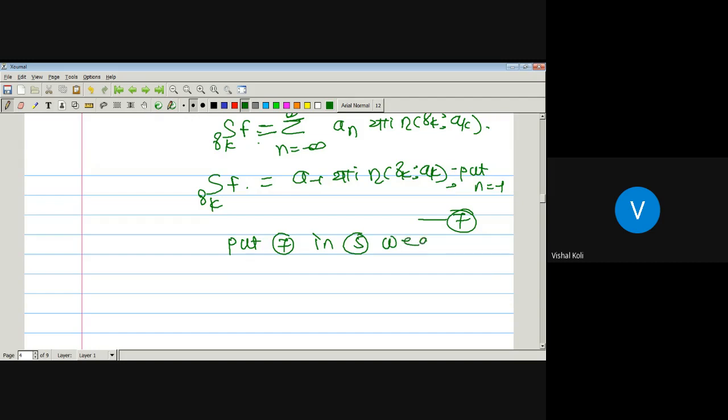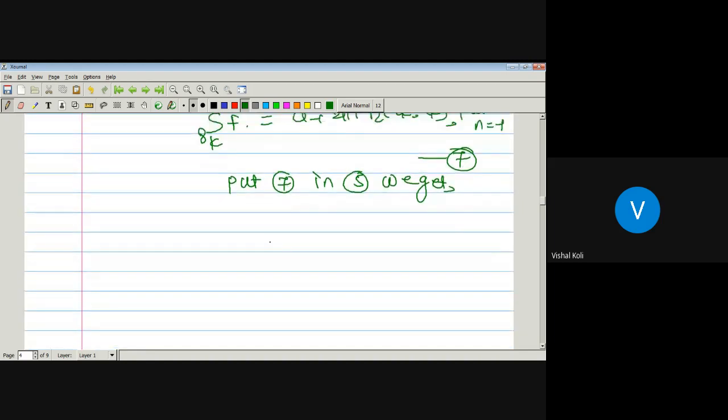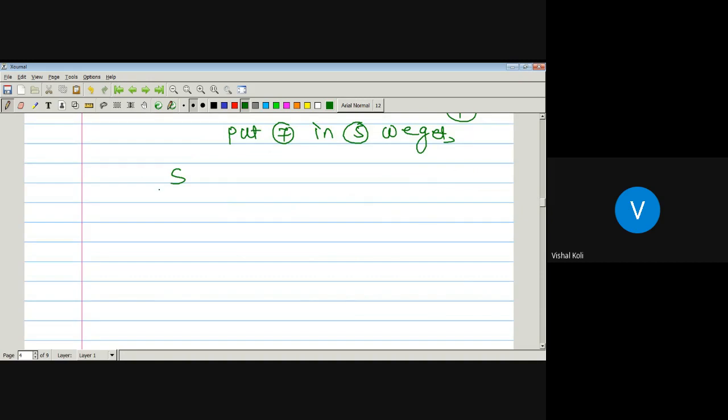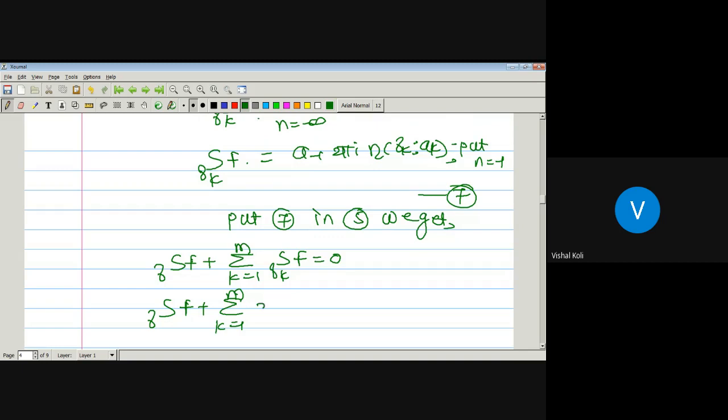What is equation 5? Equation 5 is nothing but the integration over the curve gamma of f plus the summation k running from 1 to m of the integration over the curve gamma_k of f, which is equal to 0. So the integration over the curve gamma of f plus the summation k running from 1 to m, its value will be a_(-1) times 2 pi i times the index of the curve gamma_k with respect to the point a_k.